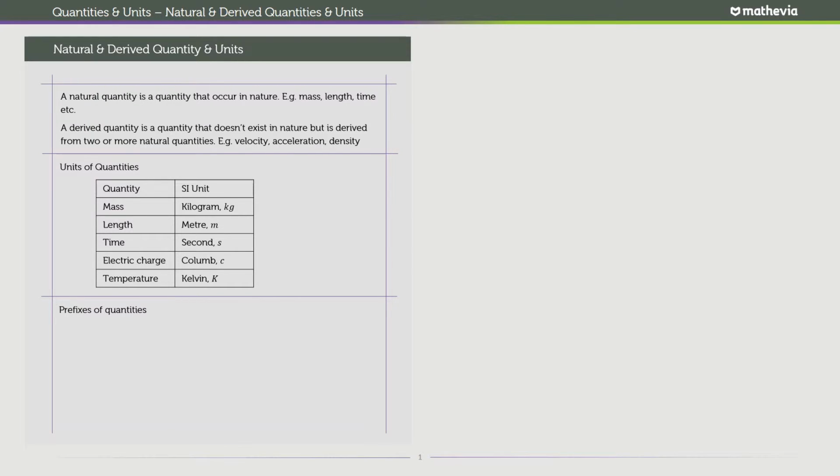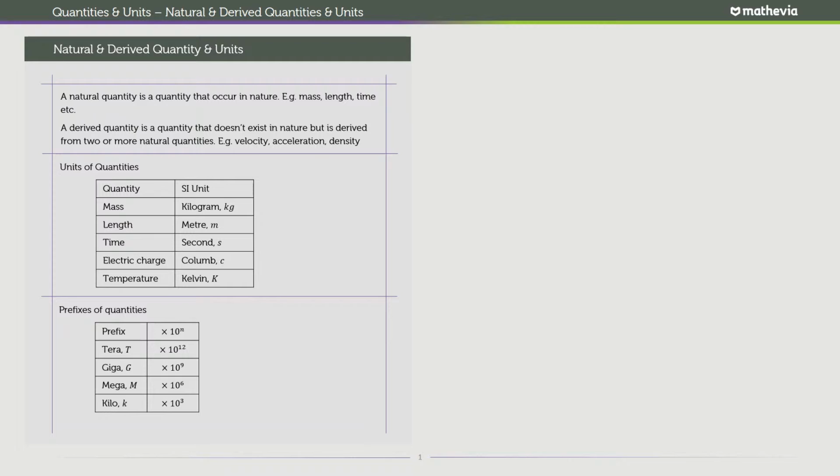Then we'll talk about prefixes of units, because sometimes we have units that are expressed to a certain scale. I'm going to bring in this table to show exactly what we're talking about. For example, you have the gram as a unit, and 1000 grams is a kilogram.